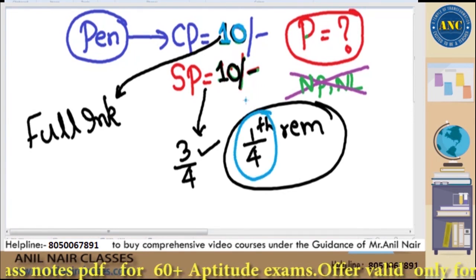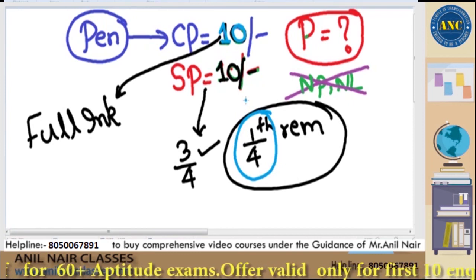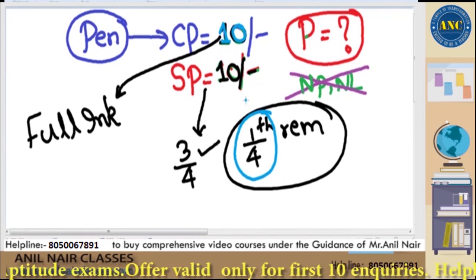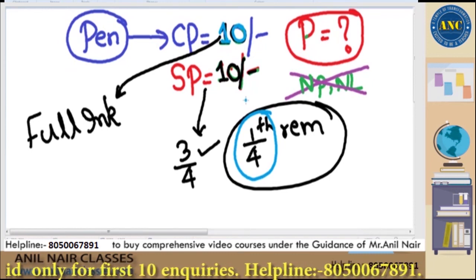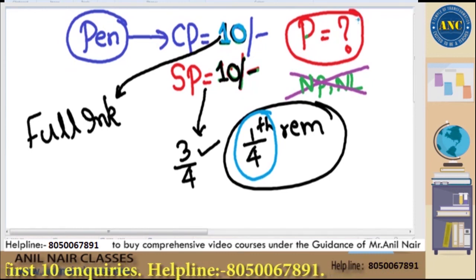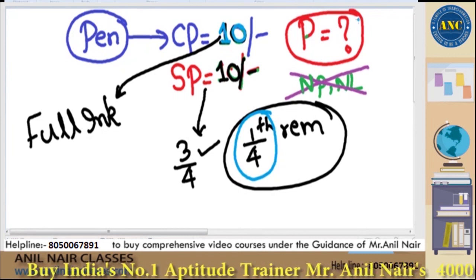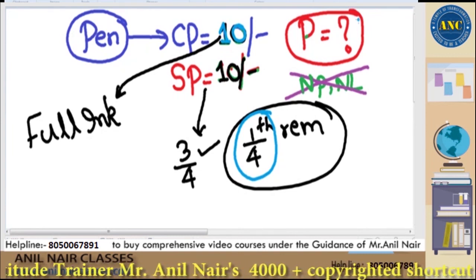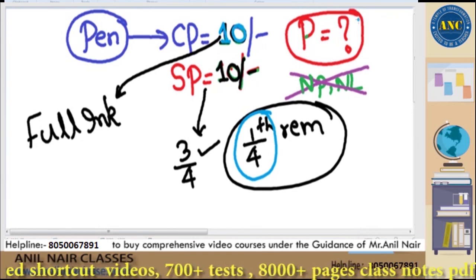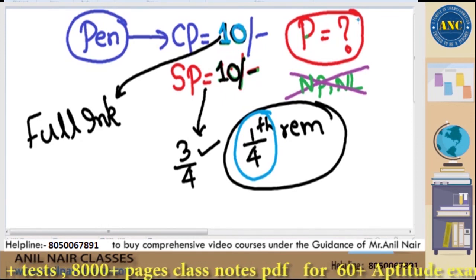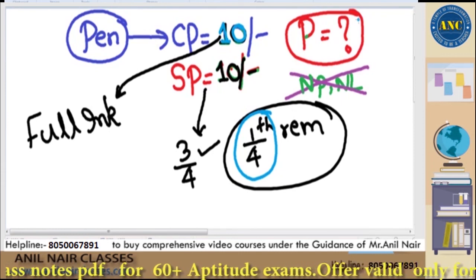That means I am having a profit, may not be in terms of money, but in terms of some other parameters. A very, very important thing you need to remember is that profit may not necessarily be in terms of money always.